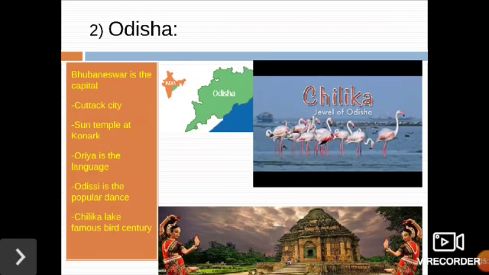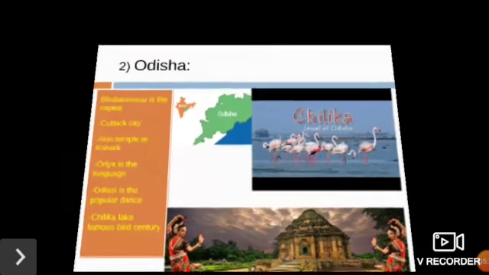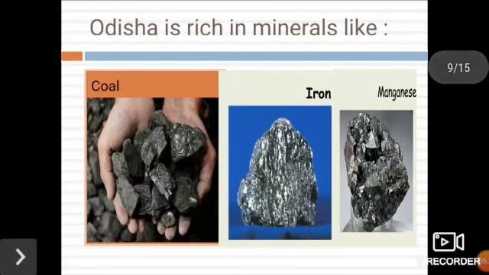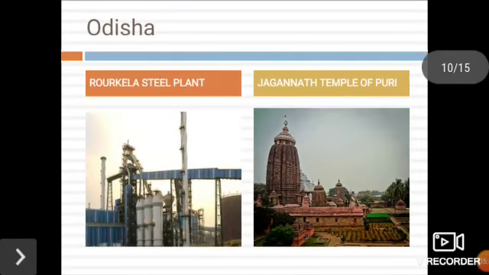Chilka Lake is famous for its bird sanctuary, which is a major tourist spot. Odisha is rich in minerals like coal, iron, and manganese. Rourkela steel plant is located in Odisha. Puri attracts many devotees and tourists alike to witness the Jagannath Rath Yatra.